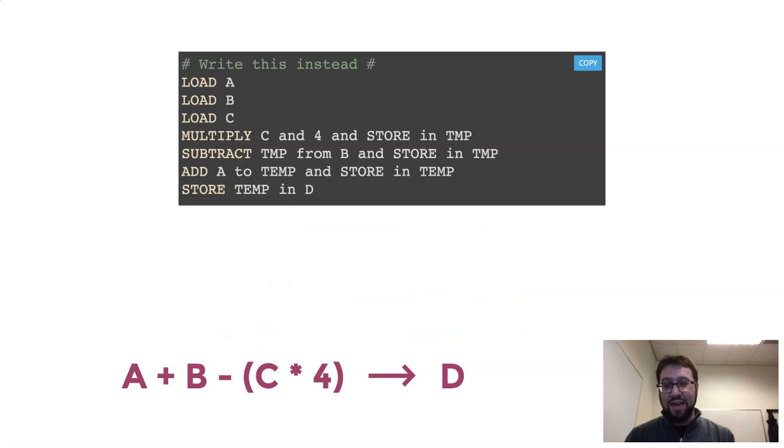So really, in the end, what we did is we wrote 8 lines of code here that really translates to this really basic arithmetic equation, right? Take A, add it to B, and then subtract the quantity of C times 4. Cool. So the question is, well, that's really easy. Why don't we just write that? And the answer is that in general, we can.